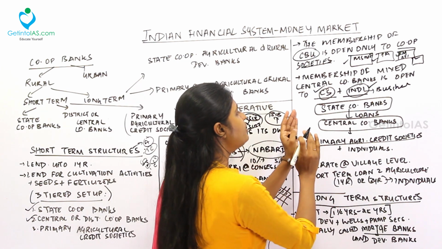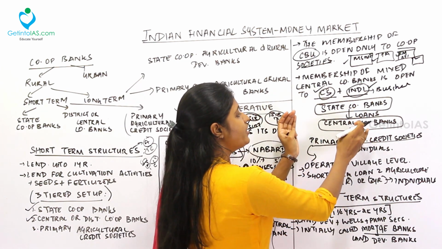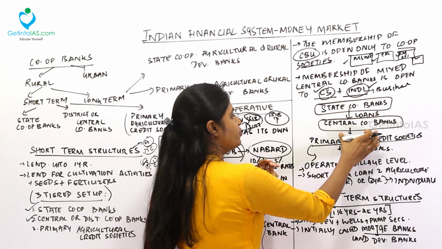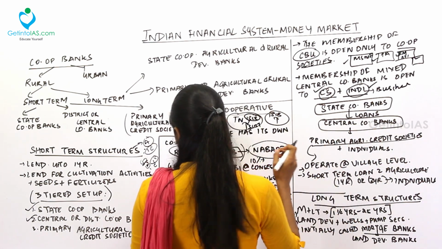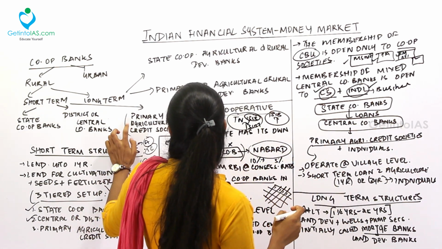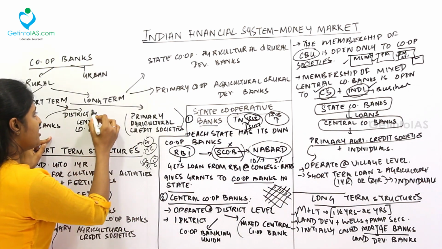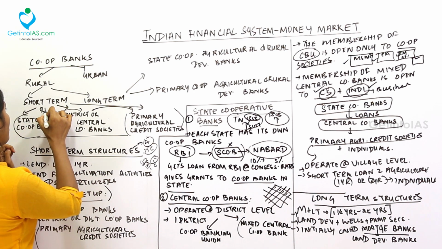Fine. So normally, the state cooperative banks will lend loans to the central or district cooperative banks. The central or district cooperative banks will lend loans to the primary agricultural credit societies. We saw here, right? Primary agricultural credit society. So loans from here will go here and loans from here will go here. So this is the structure of the cooperative banks. This loan will be got from RBI.